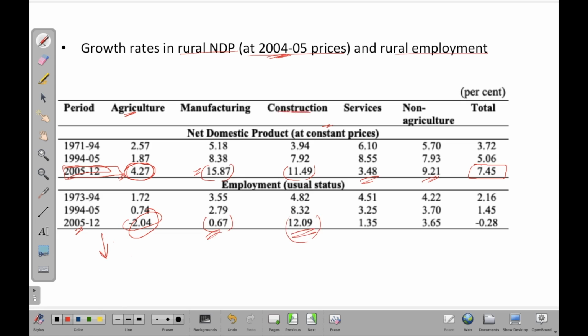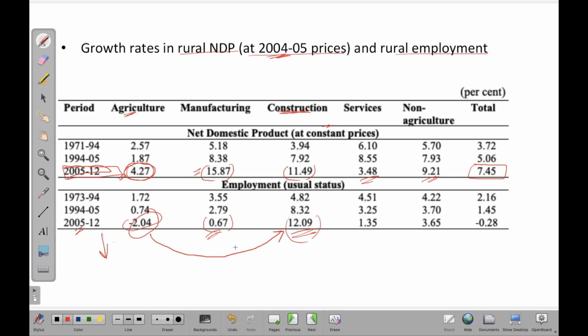So construction is mostly a skillless sector. You don't need to have enough skills to be working in construction sector. So you would see that people are actually moving from agriculture to construction, but this is not showing that India has progressed a lot, because this sector does not require too much skill to work in, right?